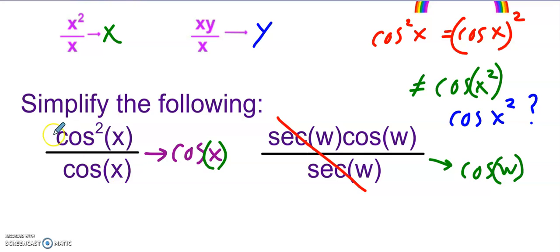All right, back to this. So if I have cosine squared of x, that means this is the same as cosine of x times cosine of x. So I can reduce that with one of the cosine of x's in the denominator, and I'm left with just cosine of x. Here I have secant of w times cosine of w over secant of w. Similar to up here, I can reduce those, and I'm left with just cosine of w.